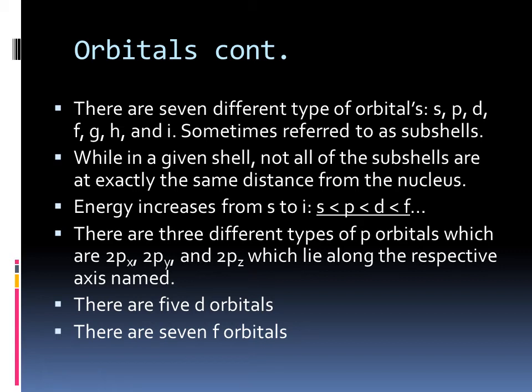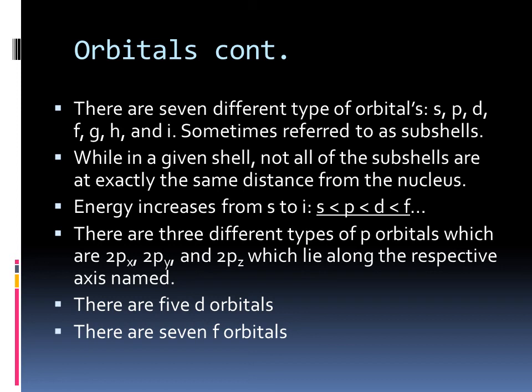Now, within a shell, not all of the subshells are at exactly the same distance from the nucleus, and so they have different energies. The s subshells are at the lowest energy, followed in order by p, d, f, g, h, and i. There are 3 individual types of p orbital, which can be seen on the next slide. These are px, py, and pz. They are named for which axis they are arranged along. You will need to know how to draw the s and p orbitals.